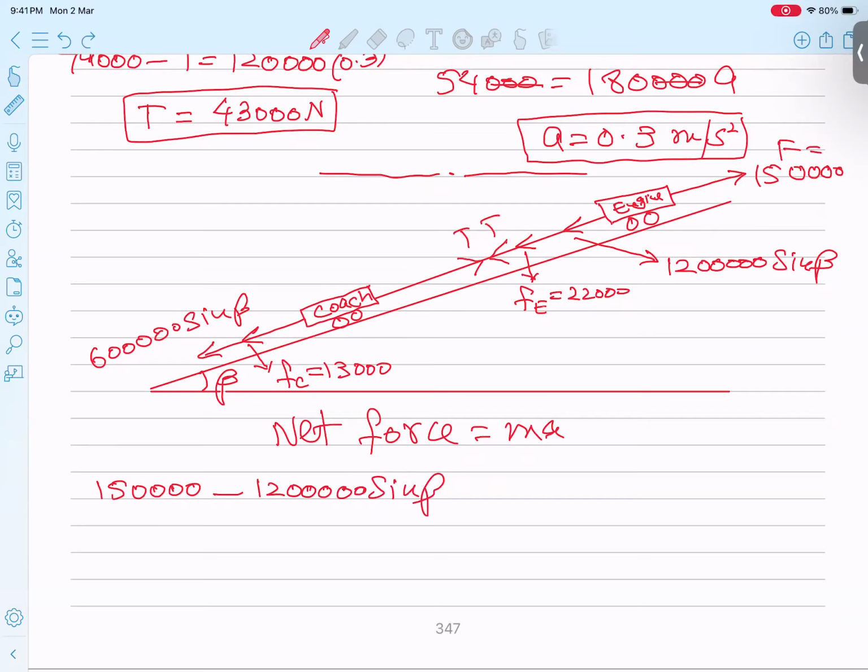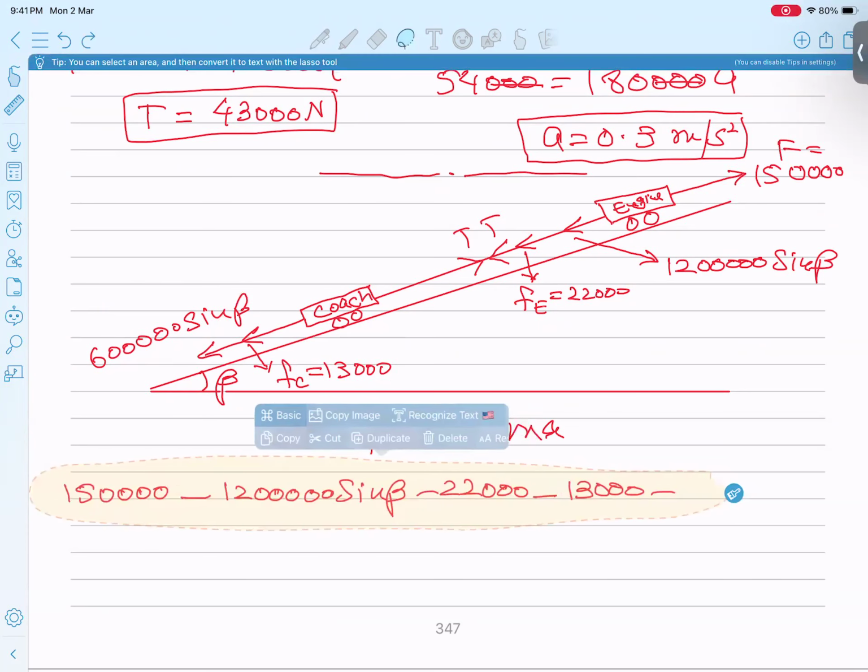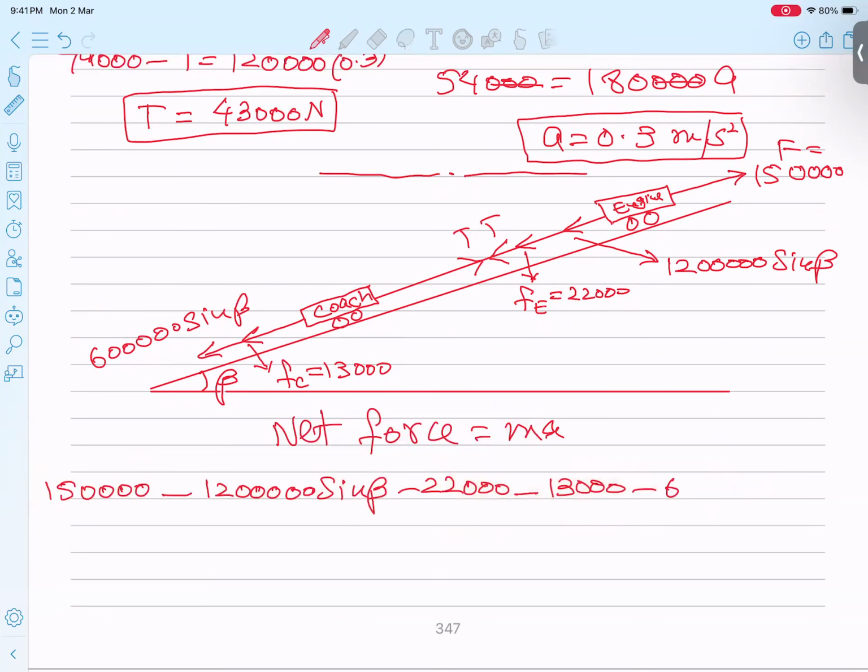I'm including the friction force acting downwards, which is 2,000, and this is friction also, 1,000 for the coach. And lastly, minus the weight component of the coach, 6 with 5 zeros, sine beta, equals 0. Why 0? Because of constant speed, and whenever constant speed comes, acceleration is 0.